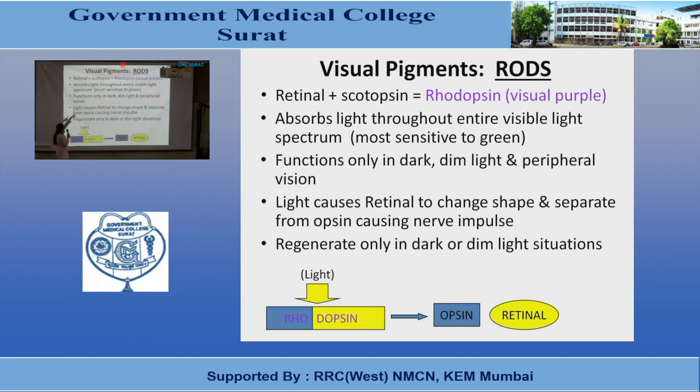So in rhodopsin, it is retinal, and the protein present in the rods is known as scotopsin. Rhodopsin, or rods, function in the dark or dim light, and they are also responsible for peripheral vision.